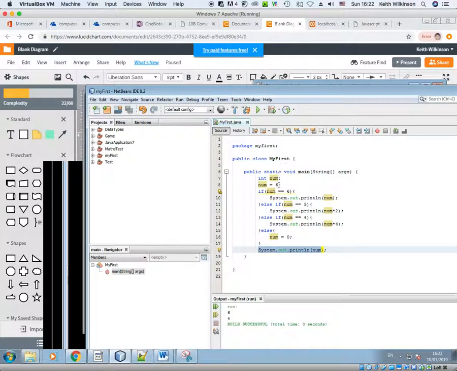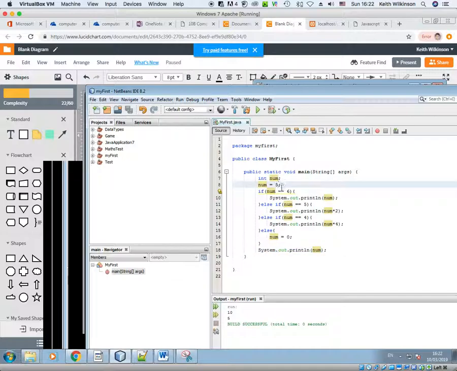So this time I'm going to change my num to 5. Run my program. And there we go. So I set num to 5 and it's printed 10 and 5, which was expected. So num was 5. Didn't match with this statement, so skipped to this line. Checked if num was 5, it was, so printed out num times 2, which was 10. And then skipped over everything else to this one and printed 5. So I got 10 and 5. So as soon as it satisfies a condition, it skips out.